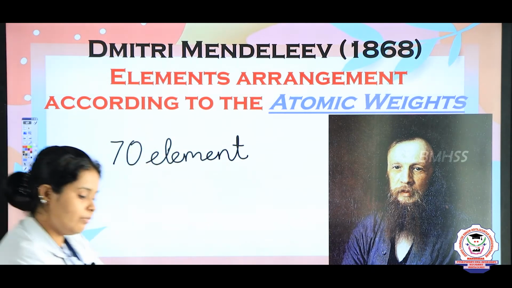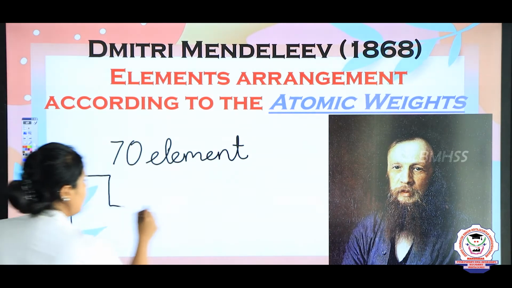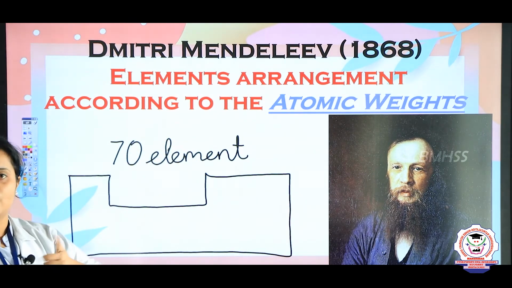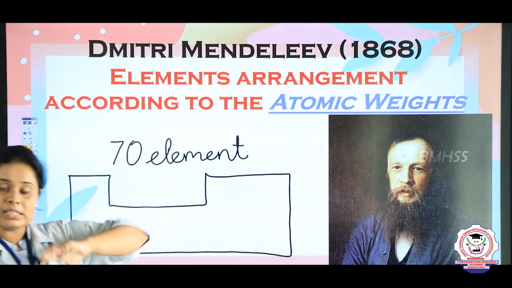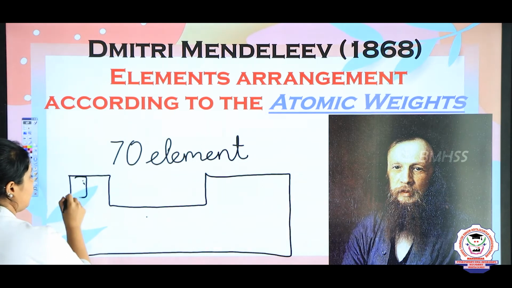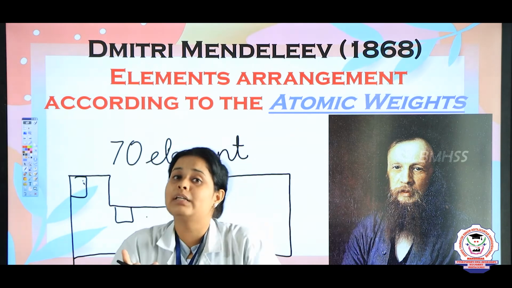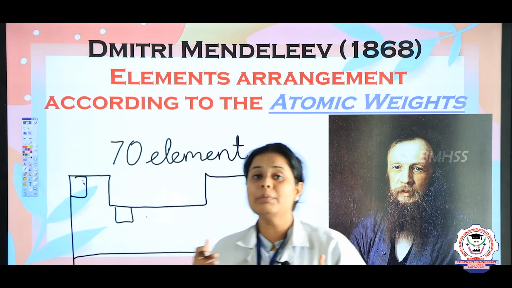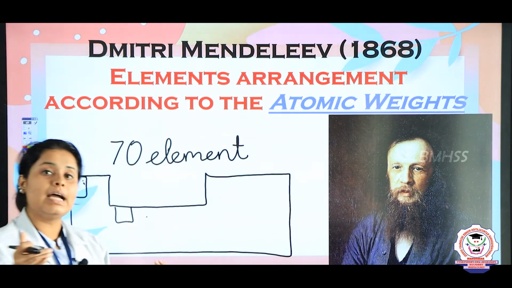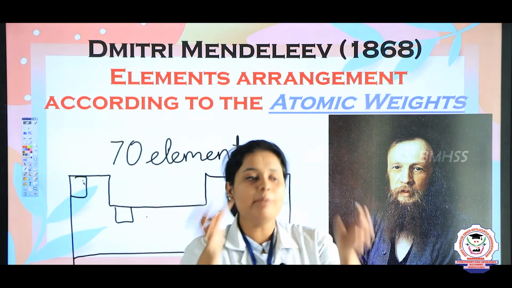From that box, one by one he was picking them out, and before that he had drawn a table. There were some spaces here. When he was removing the elements, according to the atomic weights, he started placing them. First he placed here, then here, and later he filled a few elements. But when he made this table, he saw that some rows were empty. He decided to leave those empty, so that in future if more elements were discovered, they could be placed over there.